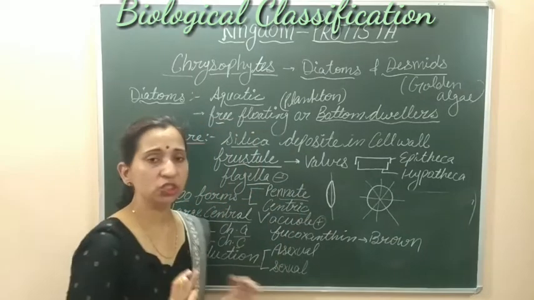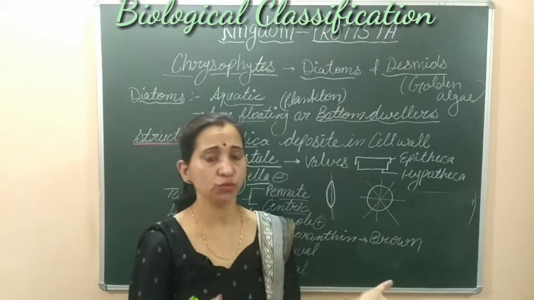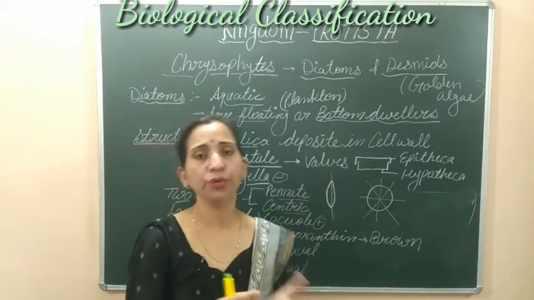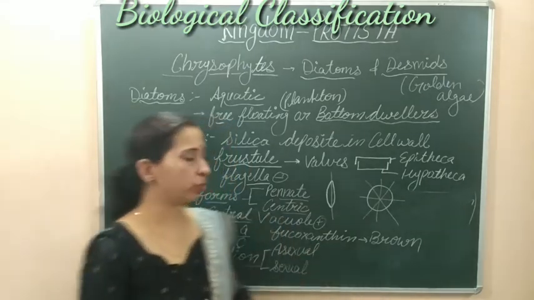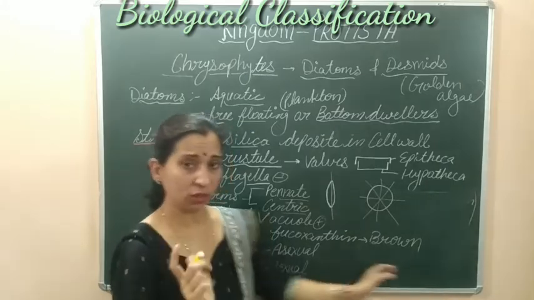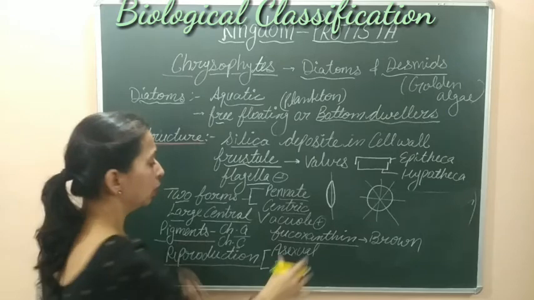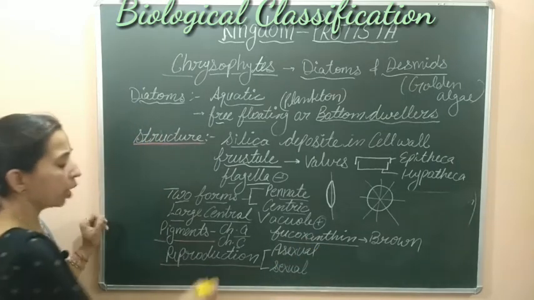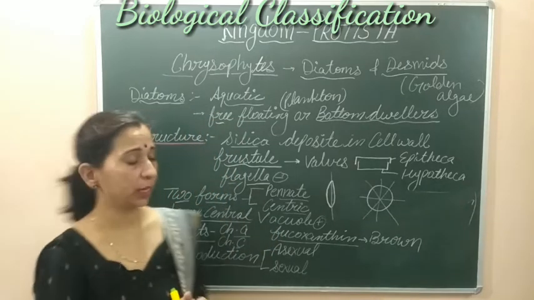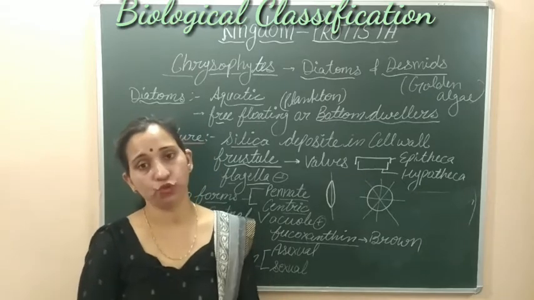In the diatoms we can see various coloring differences. There are many diatoms of different colors, and their color ranges from yellowish brown to greenish brown. This brown color is due to the presence of fucoxanthin, which is a very important pigment. It is also found in brown algae. Now let's come on to the reproduction. They can reproduce by asexual and sexual means.